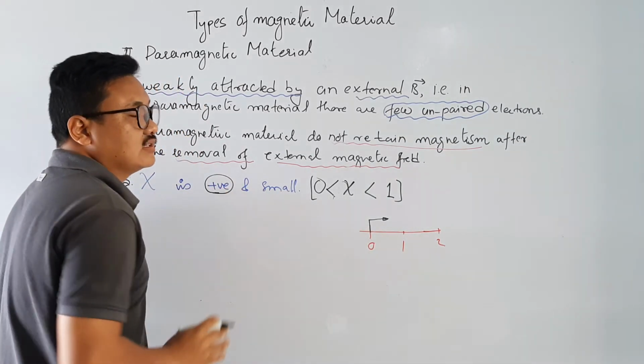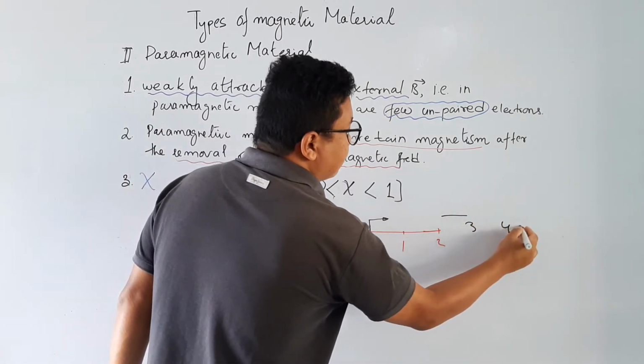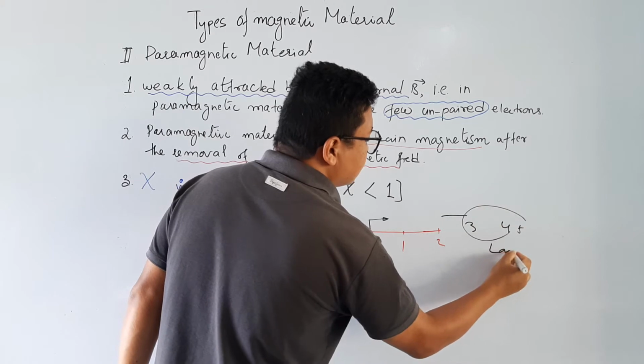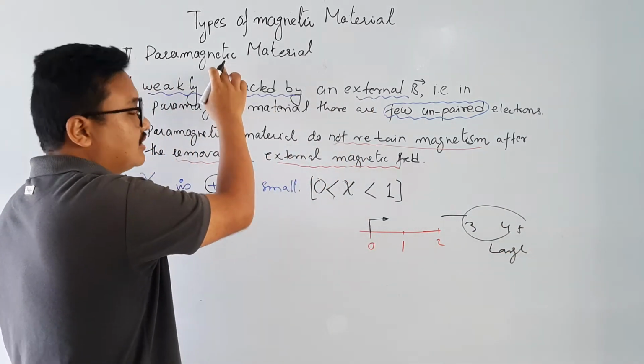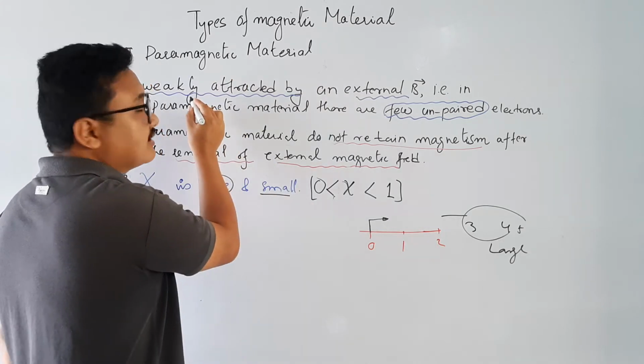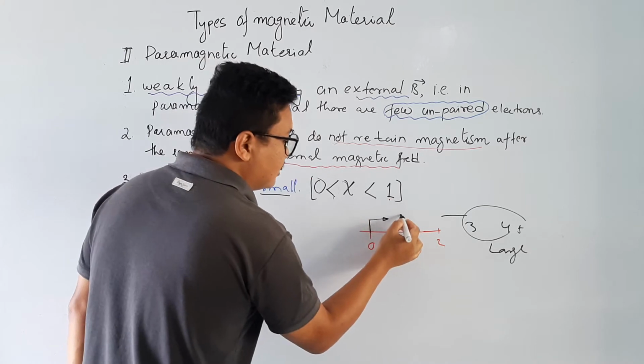And it is small. If it reaches here, then it will become 3, 4, 5, which is large. The susceptibility for paramagnetic material is small because it is weakly attracted, so it has to be less than 1, in between this.